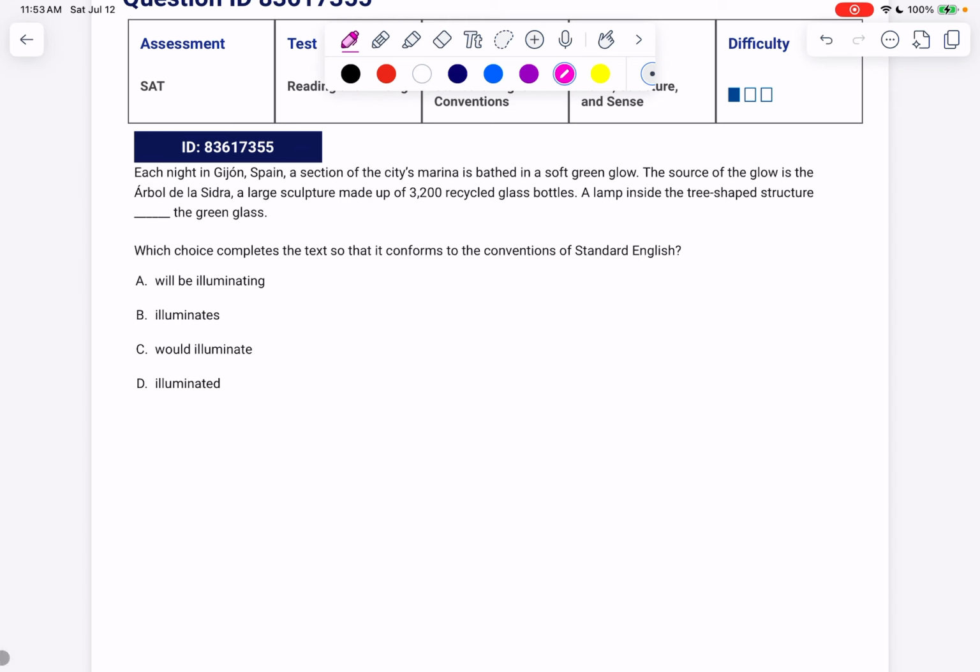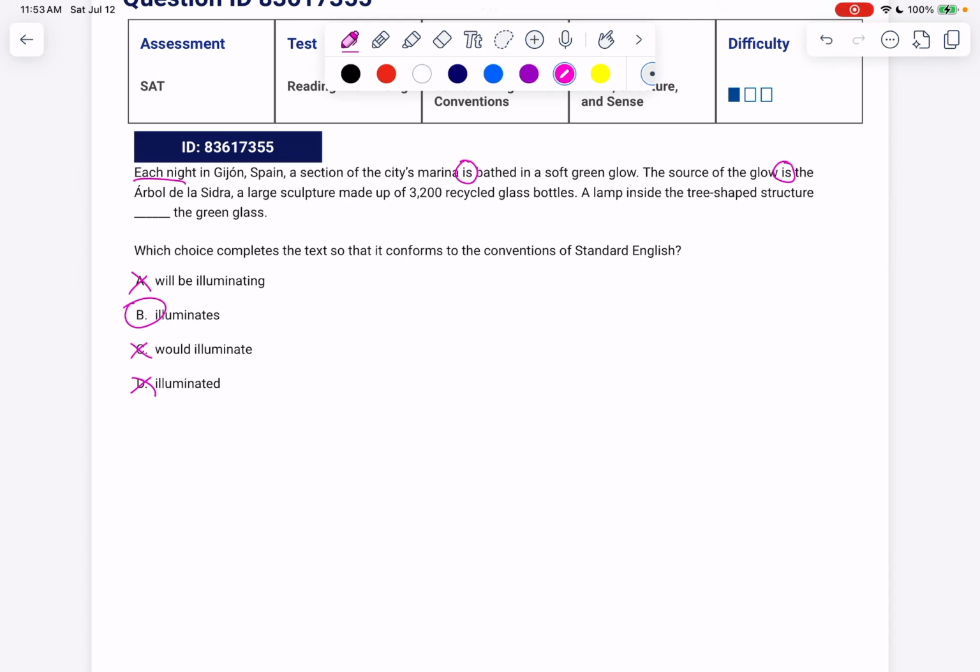Let's look for words that literally refer to time or other verbs in the sentence, because what's varying is time period, and the answer choice is verb tense. So each night, that means every night, even including tonight, is bathed in a soft green glow. The source of the glow is this thing, right? And even though it says it's made up, that's not the main clause. You want to look for the verb in the main clause. The lamp inside the tree-shaped structure, it looks like we're going for is, so that's present tense. That gets rid of future and past tense, which leaves us with our one and only present tense.